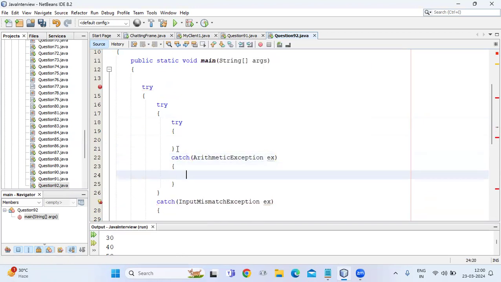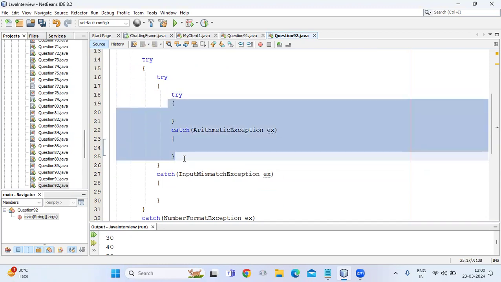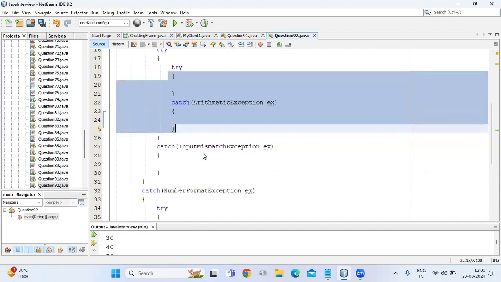Even again this try and catch block, we can write inner try and catch block, guys. Try, and then we can say catch, we can say ArithmeticException and ex. So again we can write try and catch inside. So we can write n number of inner try and catch blocks inside try or inside catch block, guys, or even we can write finally block, guys. Got it, guys.